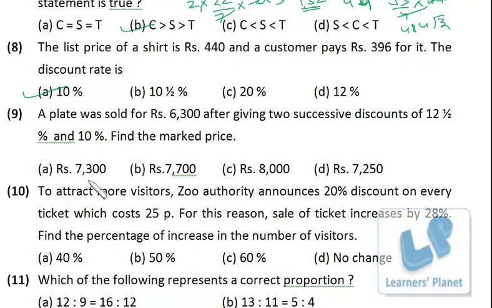So a plate was sold for rupees 6300 after giving 2 successive discounts of this and this. Find the marked price. Okay, this is 12.5% and this is 10%. I assume the marked price to be X. 12.5% discount, and 12.5% is 1 by 8. In the percentage session you learned this. So 1 by 8 is the discount. That means the price charged is 7 by 8 of X. Further 10% discount, that means the price charged is 9 by 10 of it. And this is actually 6300. So X is 8000 rupees. Pretty simple, a 20-second problem.